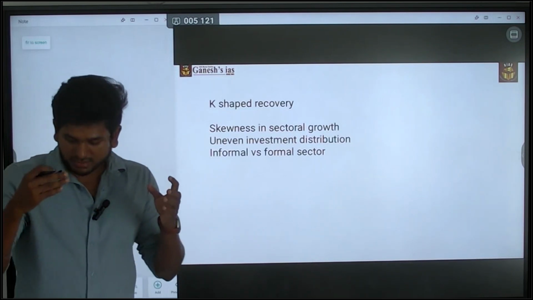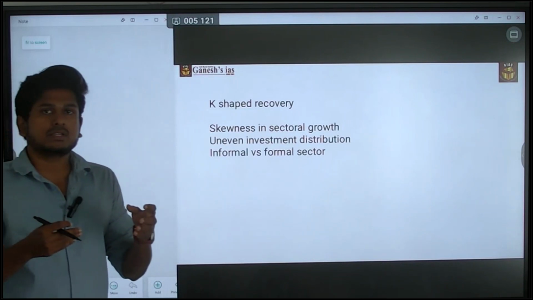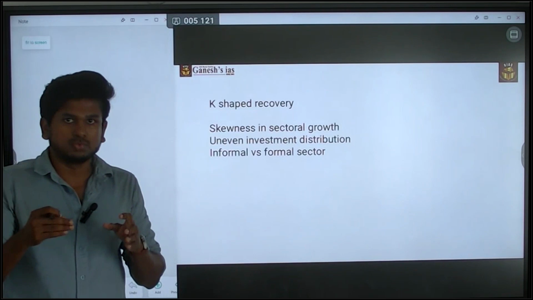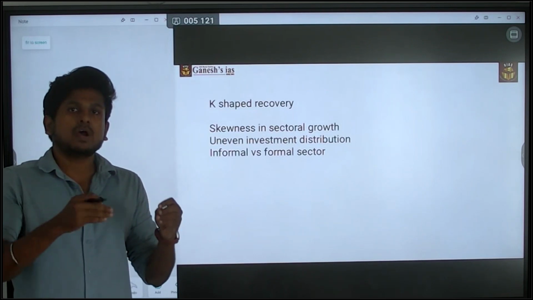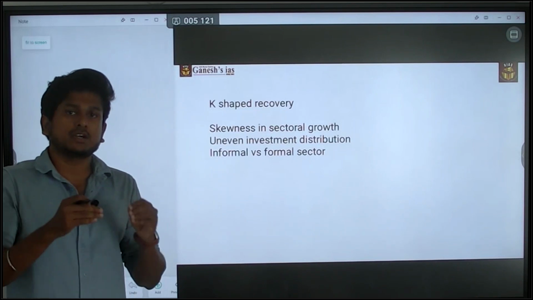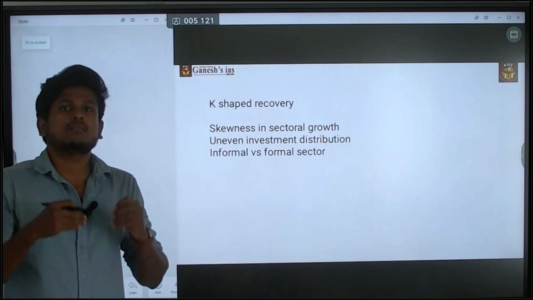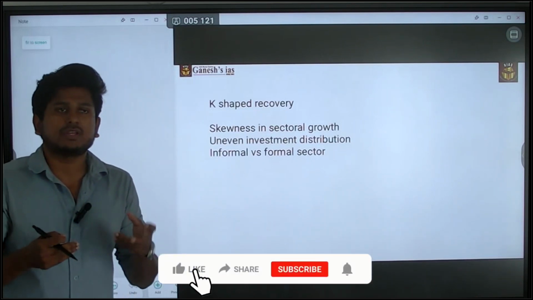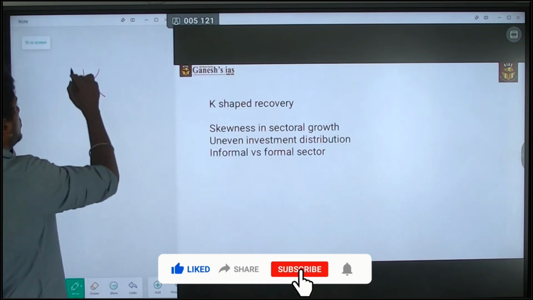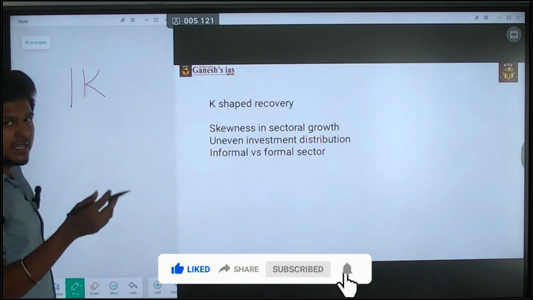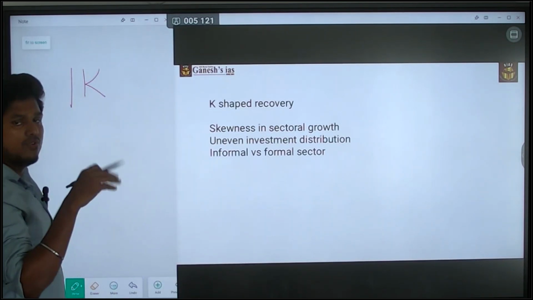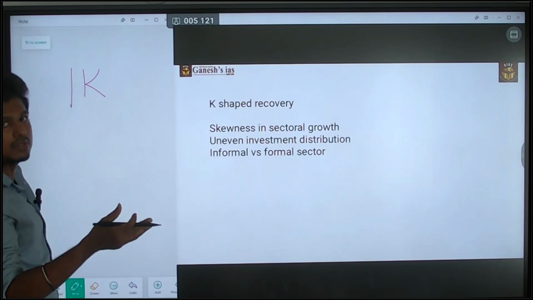Here is how you have to address the question. Even though India recovered from this issue, even though after the 2019 COVID-19 issue, in 2021 India recovered, it is not a V-shaped recovery, it is actually a K-shaped recovery. By saying that, you are disagreeing with that question. So this is another way of giving an answer for disagreement.